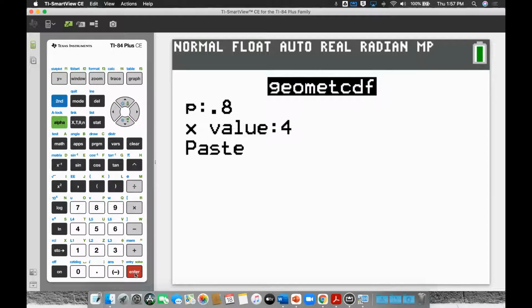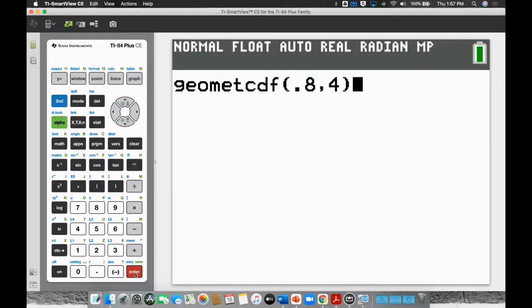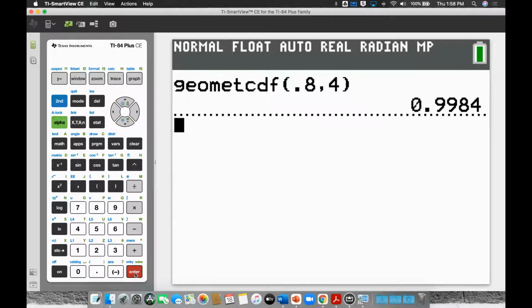And everything else is the answer I want. Look what happens. That number is 0.9984. Pretty high probability. Can't get too much higher than that.